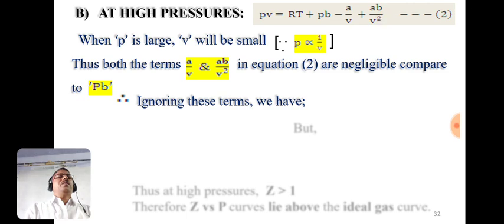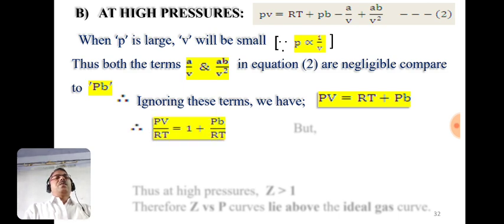So by neglecting them, we have PV equals RT plus Pb. Now divide both sides by RT, so we have PV/RT equals 1 plus Pb/RT.